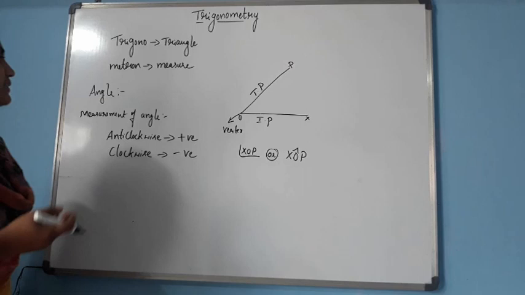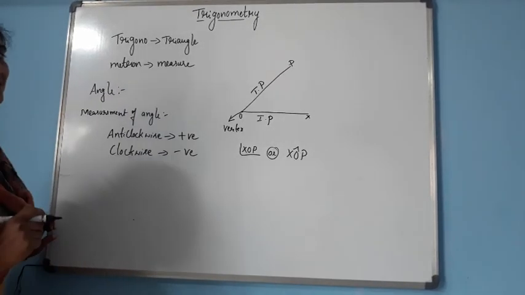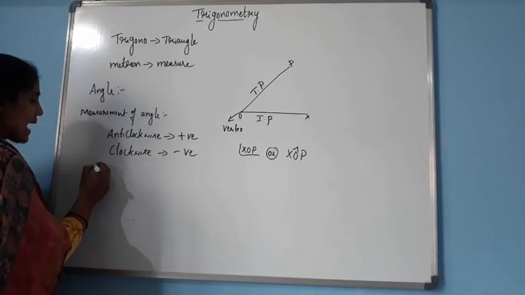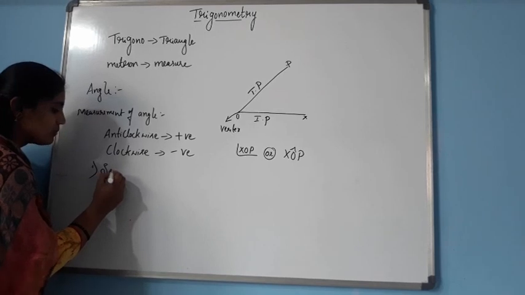So next, there are two types of measurement of angles. Actually, there are two systems to measure the angle. So one is what we call the sexagesimal system.